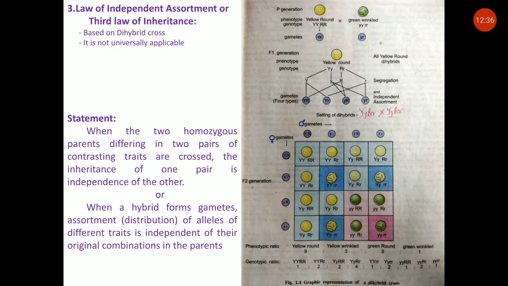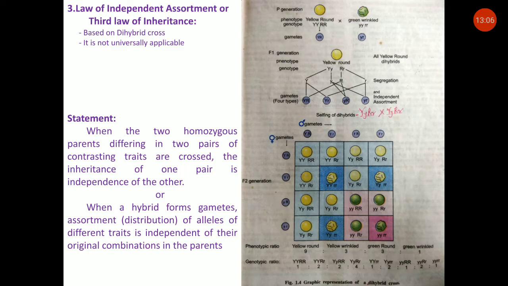Friends, this law is based on dihybrid cross. It is a basic principle of genetics developed by Mendel. It describes how different genes or alleles present on separate chromosomes independently separate from each other during formation of gametes. These alleles are then randomly united in fertilization.